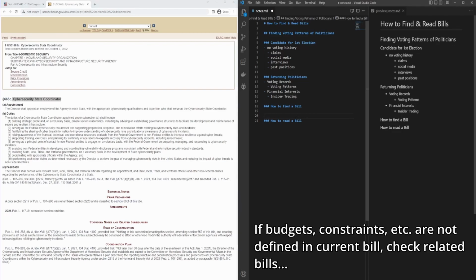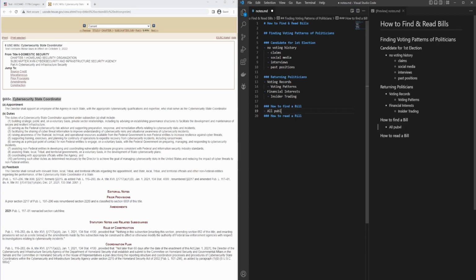So what have we learned from this? Well, we've learned quite a few things. First of all, you can find almost all bills, so let's say all public bills, you can find on Congress.gov. Now there are a few exceptions. These are called non-public bills, but they're very rare and they typically involve people or organizations where confidentiality is considered to be required. Now there have been initiatives to reduce the amount of these bills, so it's likely that 90% or more of all bills introduced to Congress or the Senate will go through Congress.gov.